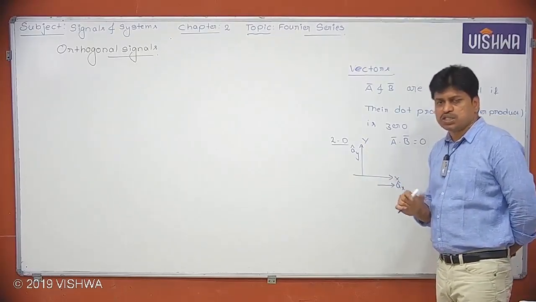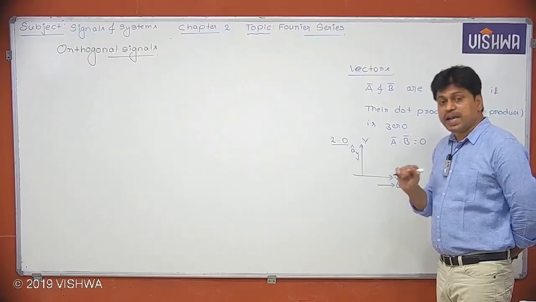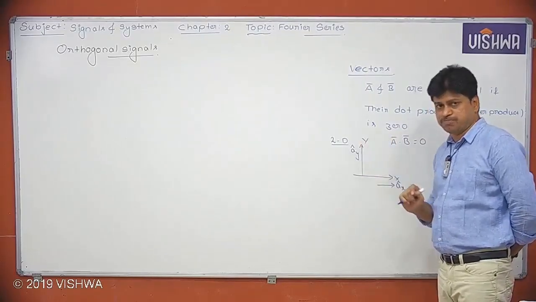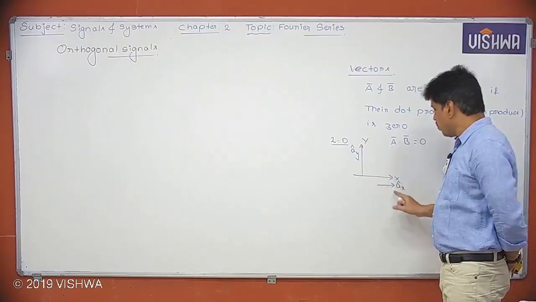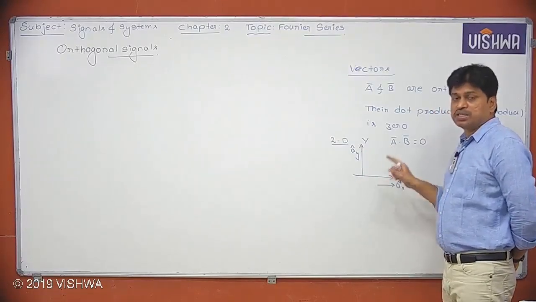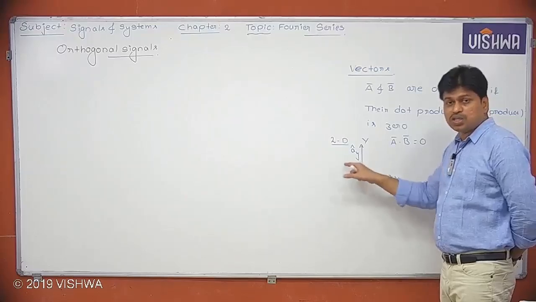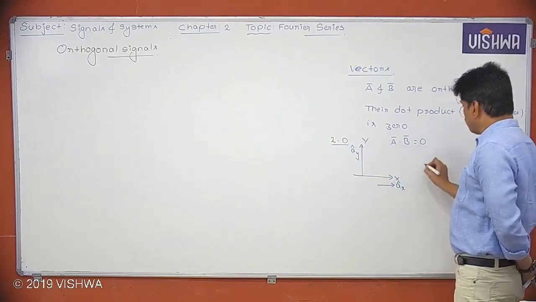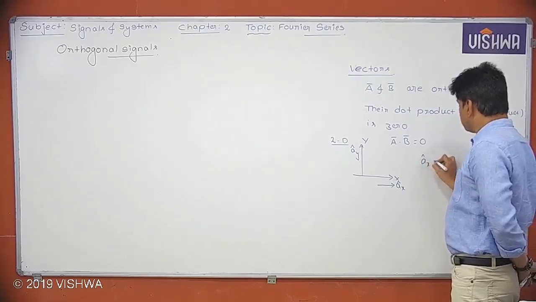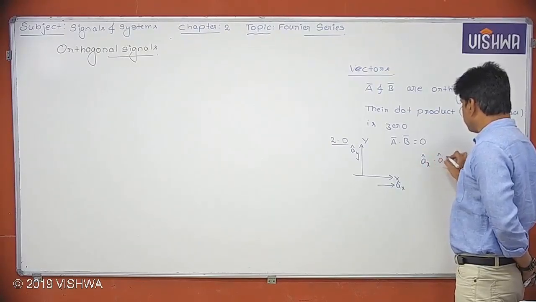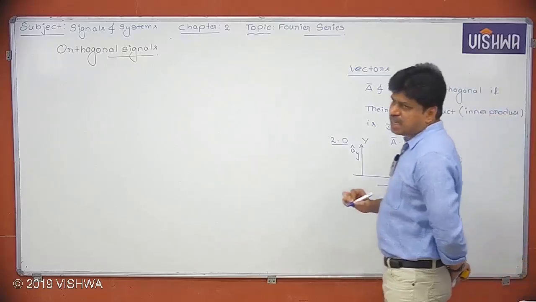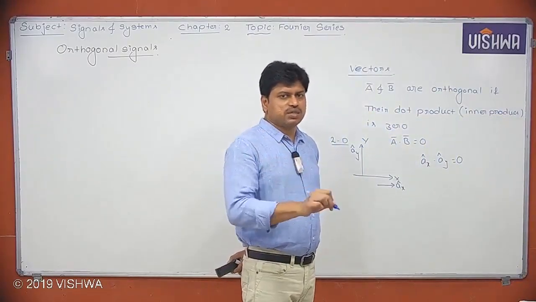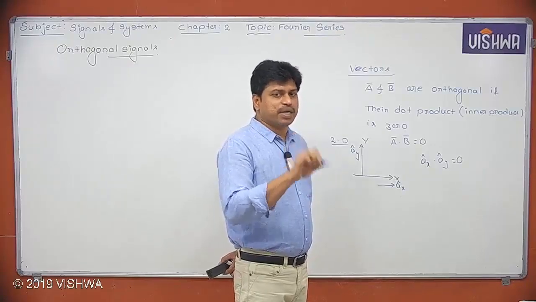Now, if I ask, in two-dimension geometry, in two-dimension meaning we have only this board, in this board, is there any other vector which is orthogonal to ax cap and ay cap simultaneously? Definitely the answer is no. Some people will say z-axis, sir. No, z-axis is in three dimensions. I am not considering three dimensions here. I am considering only two dimensions. In two dimensions, these two vectors are orthogonal to each other. There is no other vector which is orthogonal to both ax cap and ay cap. I hope you understood what I am trying to say. So ax cap dot ay cap is equal to 0, and there is no other vector which is orthogonal to both.